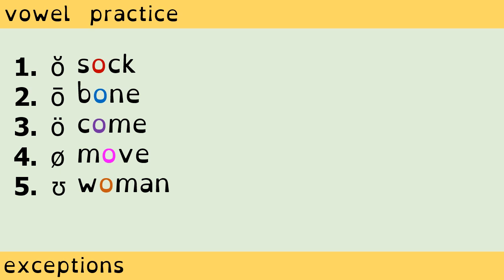The symbols I am using, however, for numbers 3 and 4 are non-standard. Number 3. The O in come sounds like the A in idea, the second E in enemy, and the U in but. Like the non-standard A and E, this symbol is an O with two dots. Come.